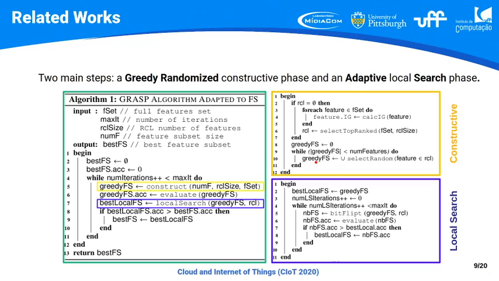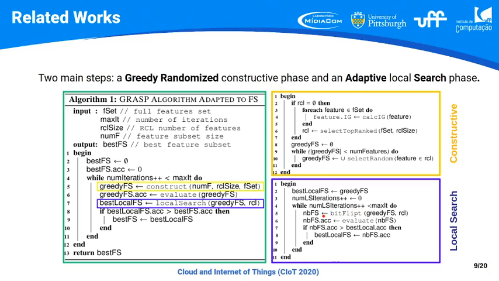After that, we will use this generated solution in the other phase, that is local search. In the local search we will perform a neighborhood algorithm to disturb the solution and derive similar ones, that is, to exploit the neighborhood.